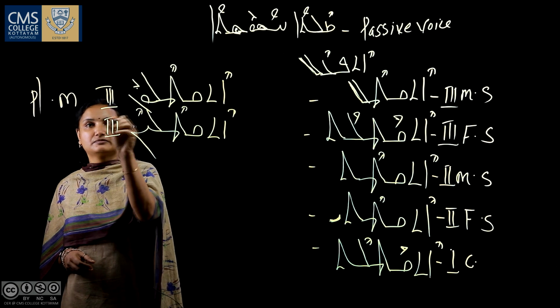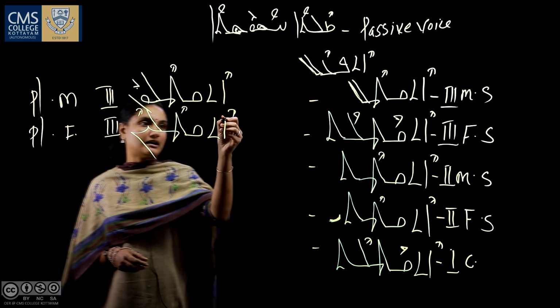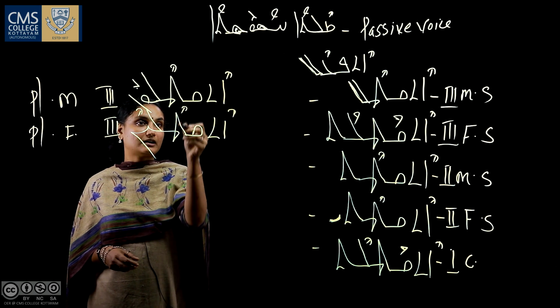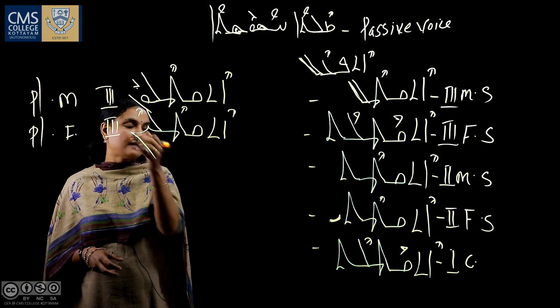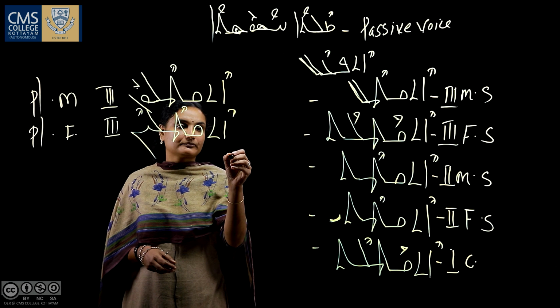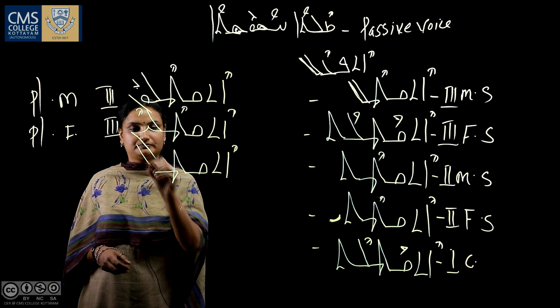Third person feminine plural. Eth is the common form. Kof has no vowel and tet has a vowel. Lamad has a vowel, then yud and the ending form of noon. Next one, Ethkataltun.